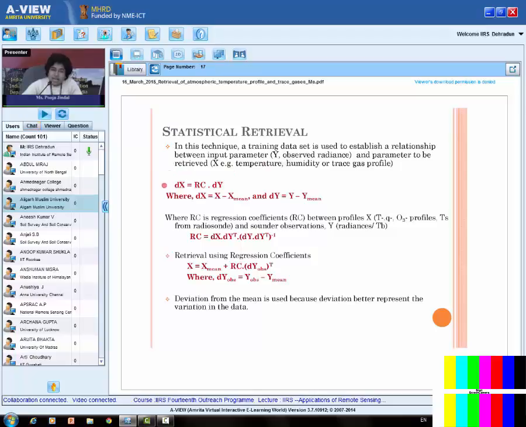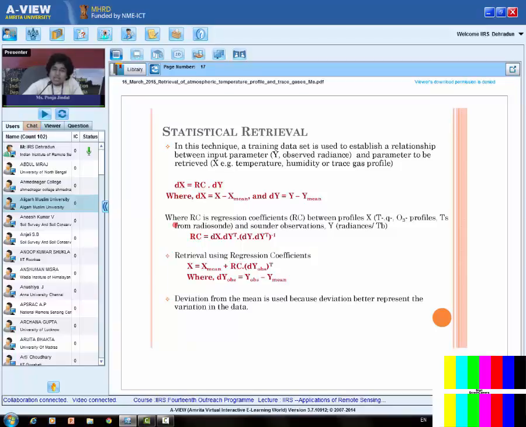Once I have that data, I will try to fit a regression relation in this way: dx is equal to rc into dy, where rc is the regression coefficient and dx is x minus x mean. That is, if we are discussing the temperature profile, then dx is the temperature profile minus the mean temperature profile. dy is y minus y mean. So rc is the regression coefficient. Once I have the training data set, meaning dx as well as dy, we will use dx and dy in this equation to get the rc. Once I have the rc, that rc can be used again in this equation to get the x.